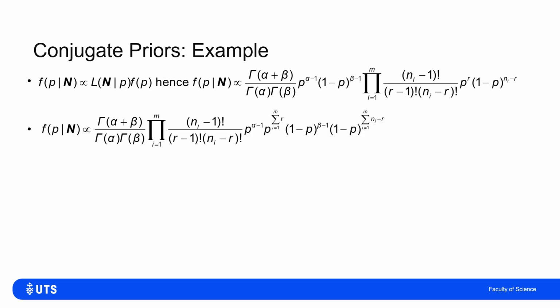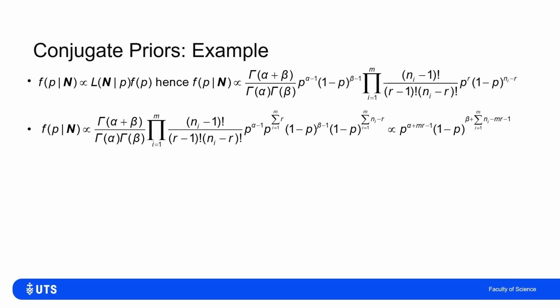So what it does mean is that I can start to unpack what that product term looks like. I've definitely got p to the alpha minus 1, then I've got p to the r in each of those terms. So in fact, I'm just summing r plus r plus r, m times over. That part's quite easy. I've then got this 1 minus p to the beta minus 1, but then I've got this 1 minus p to the sum of these n_i minus r terms.